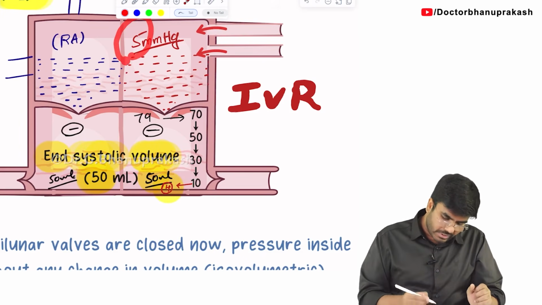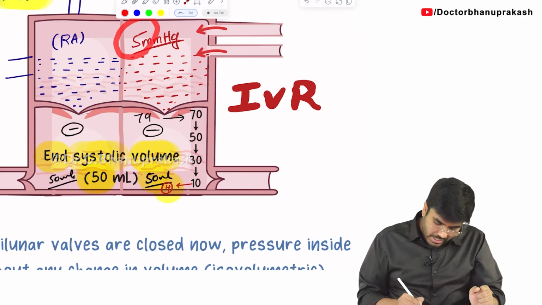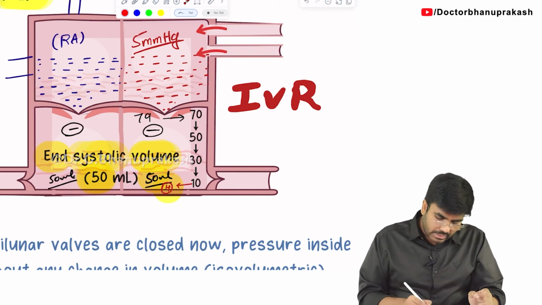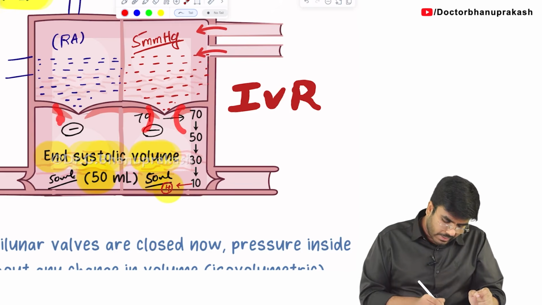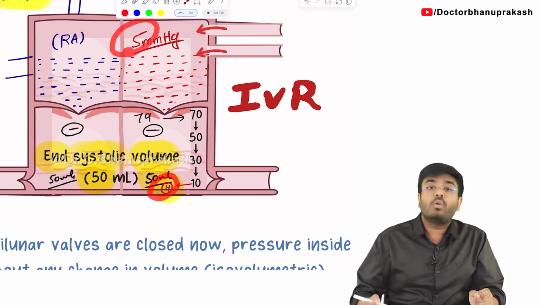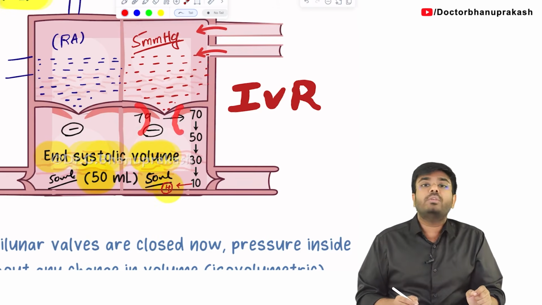Here there is higher pressure, here there is lower pressure. Higher pressure 5 mmHg, lower pressure 4 mmHg. So what will happen at the end of isovolumetric relaxation? The mitral valve will open, the tricuspid valve will open, because here there is higher pressure and here there is lower pressure. Which valve is going to open? The mitral valve is going to open.